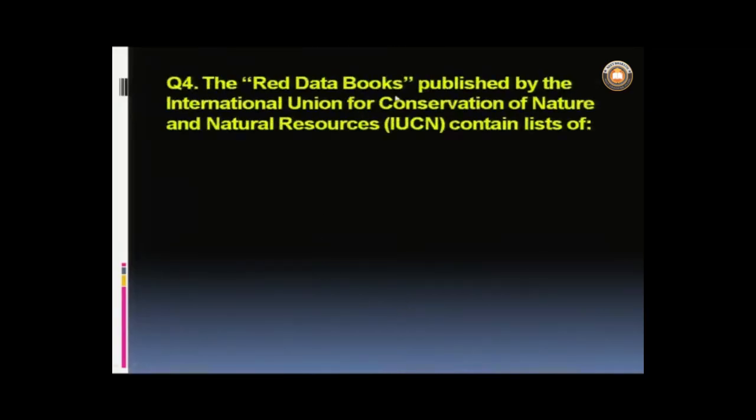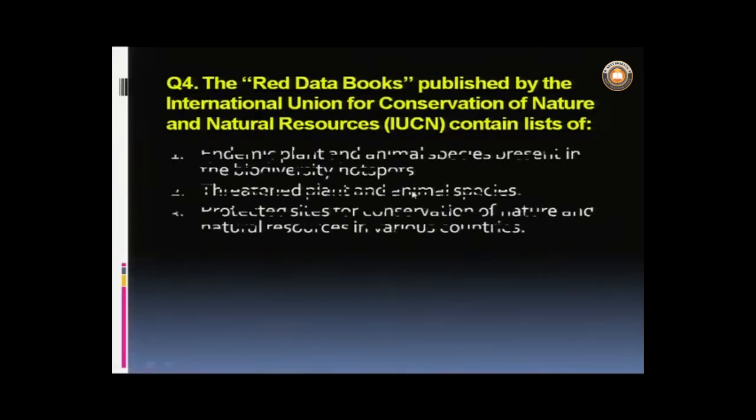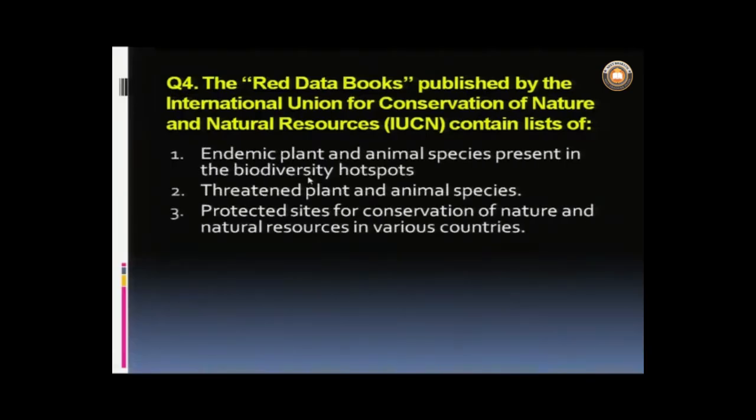Next, the Red Data books published by the International Union for Conservation of Nature and Natural Resources, IUCN, contain a list of number 1, endemic plant and animal species present in the biodiversity hotspots. Number 2, threatened plant and animal species. Number 3, protected sites for conservation of nature and natural resources in various countries.